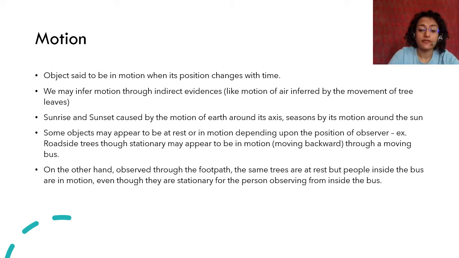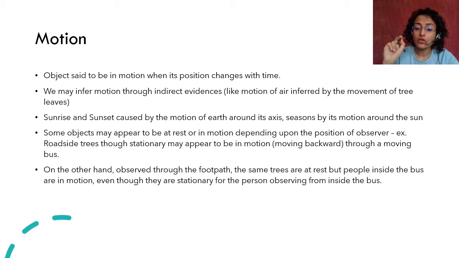On the other hand, if you see that train or bus from a footpath which is stationary, the trees are stationary, you will see what exactly is the case, that the bus or train is moving, right? But the trees that you saw moving from the train are actually at rest.